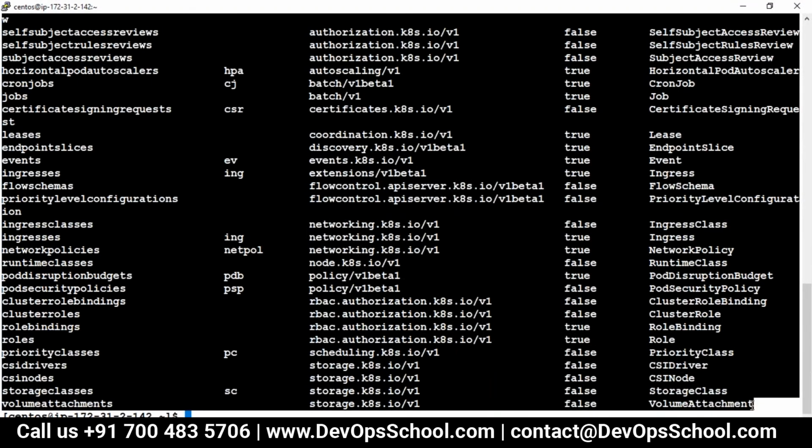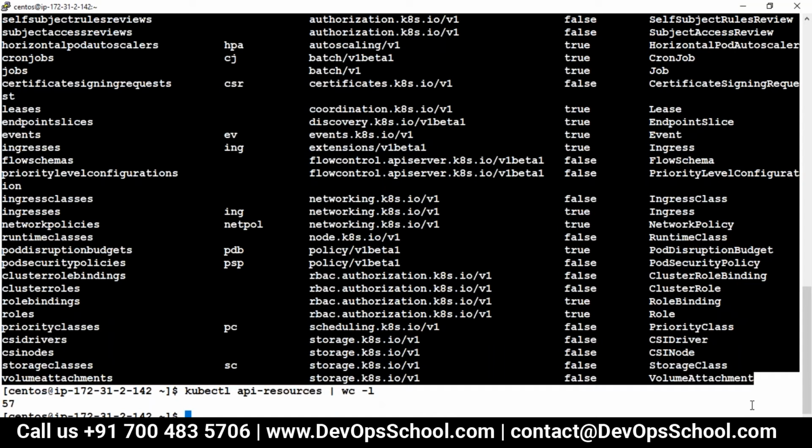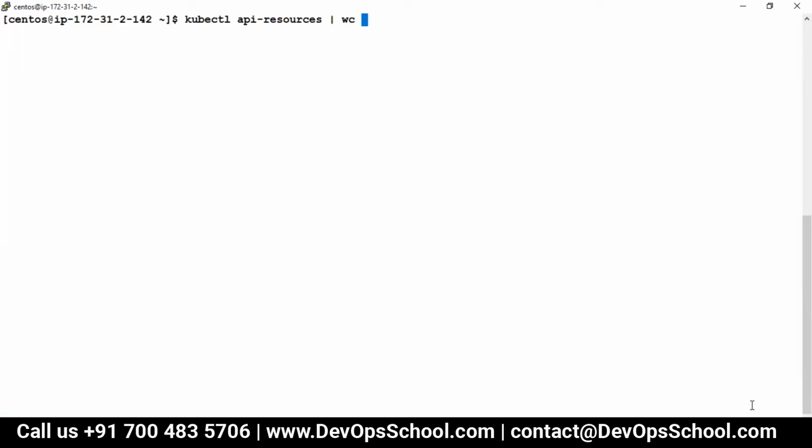So if Kubernetes is asking me what I want, I will ask what you have, and I get to know I have these many resources. If I count them, we have a total of 56 resources. I remember last month we had 54 or 55, I guess. So maybe one or two got added. This is what we have.